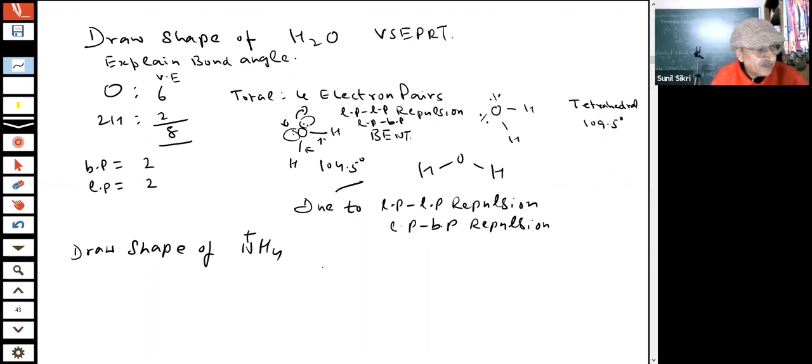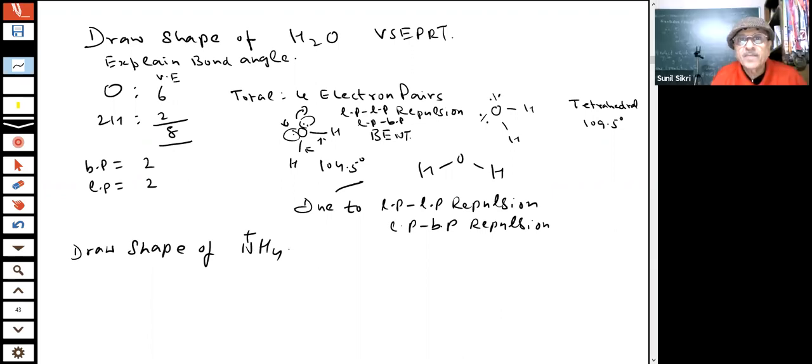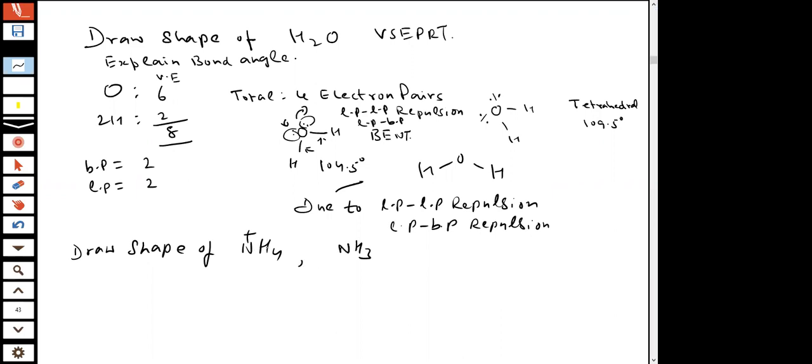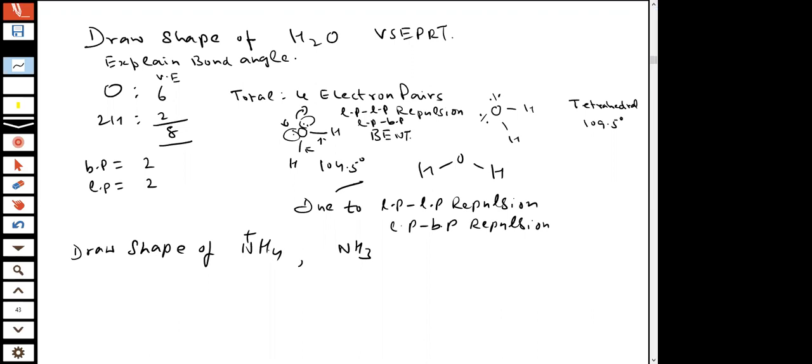NH4 plus, students, I am talking of plus, ammonium ion. If I have ammonia, this is ammonium ion, this is ammonia. These are two different compounds, students. This is an ion.